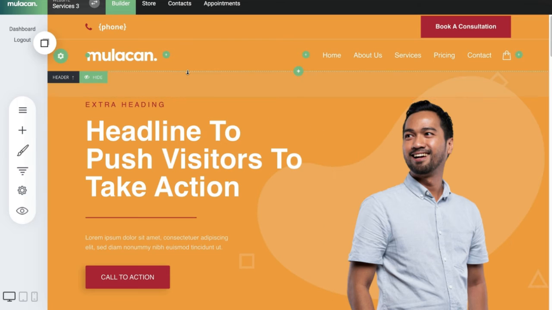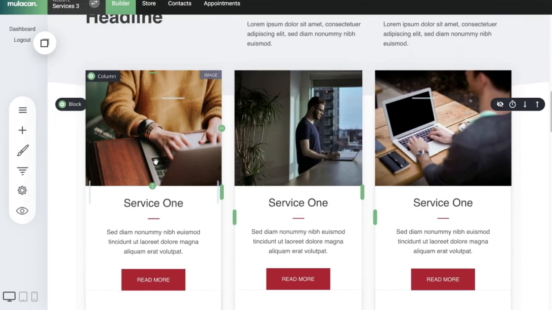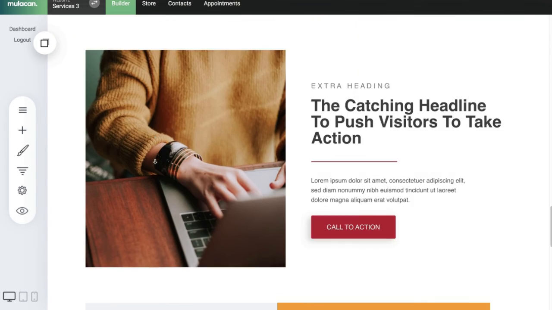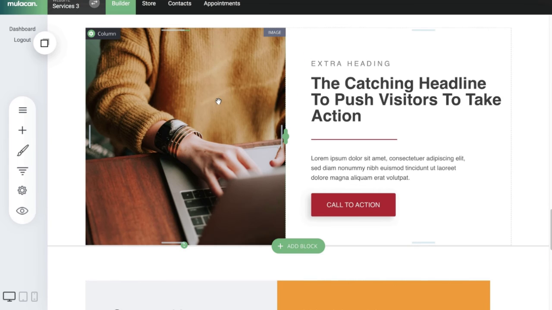Right. So you can actually hover around. If you don't know anything, you can hover around and see. This is the header. This is the layout, the content, and last but not least, the footer. So a website structure is very much simple. You have the header, content, and footer. That's it. So what else can the Mulacan Builder do?